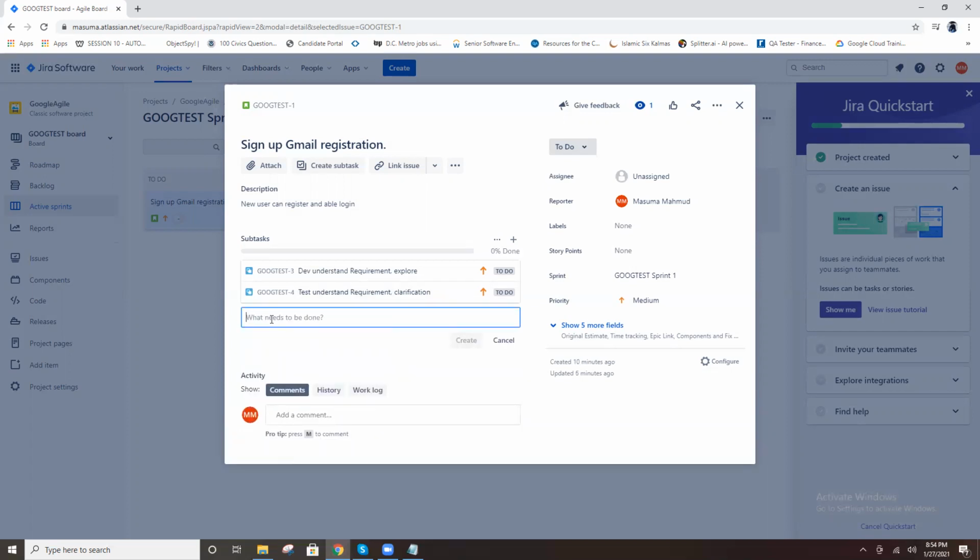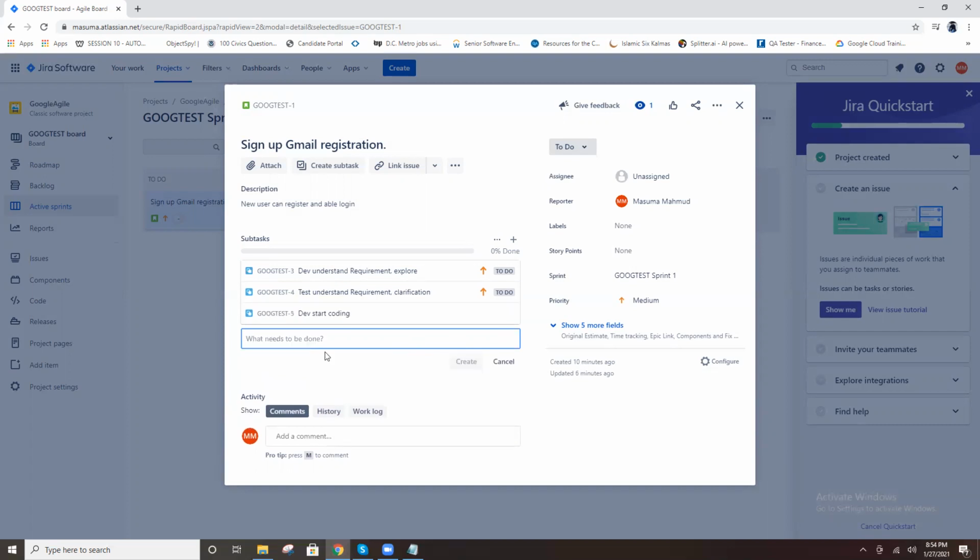And the developer starts coding, and parallelly the tester writes test cases. This is one task.